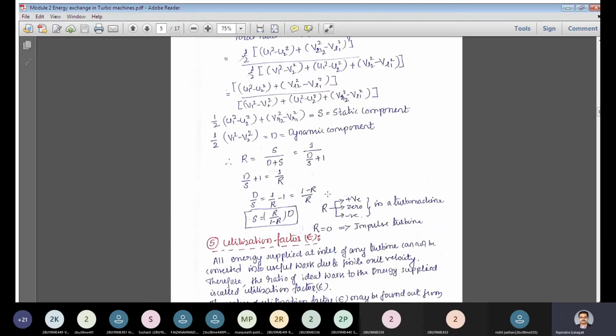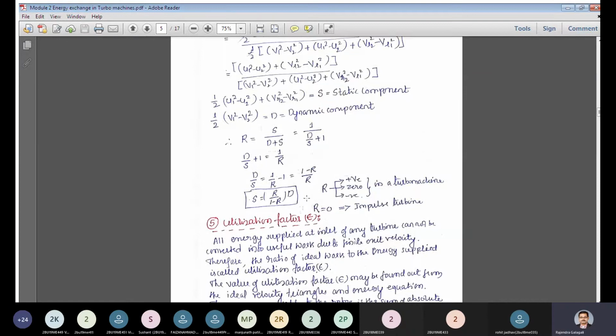Based on this value of the degree of reaction, the velocity triangle is different and the amount of energy transfer will also be different. So let us understand the significance of this degree of reaction in the subsequent topics.